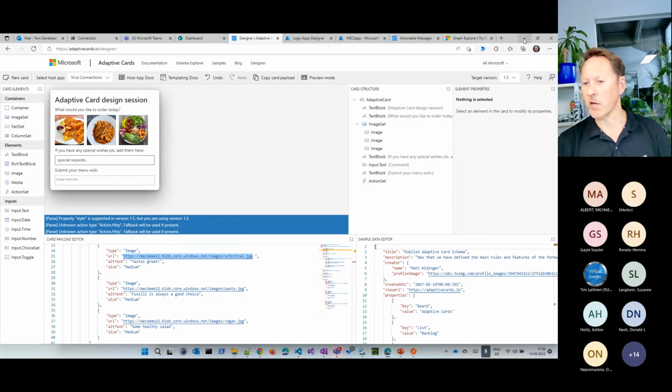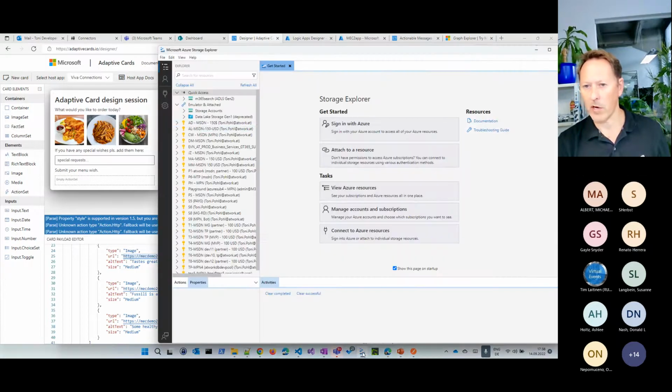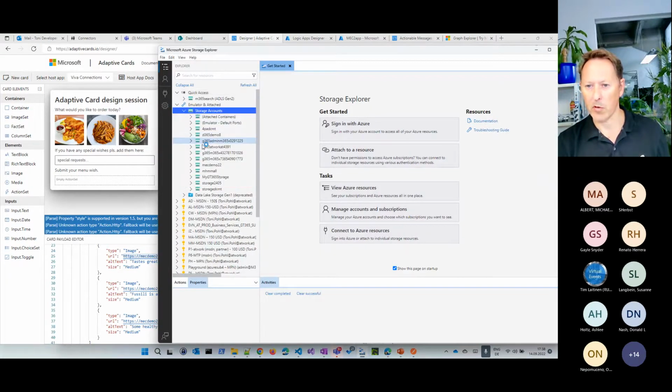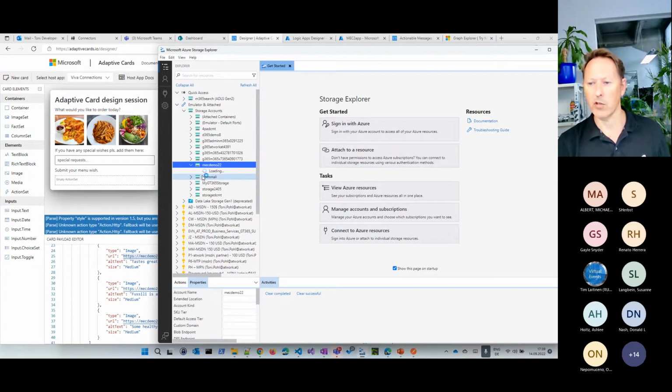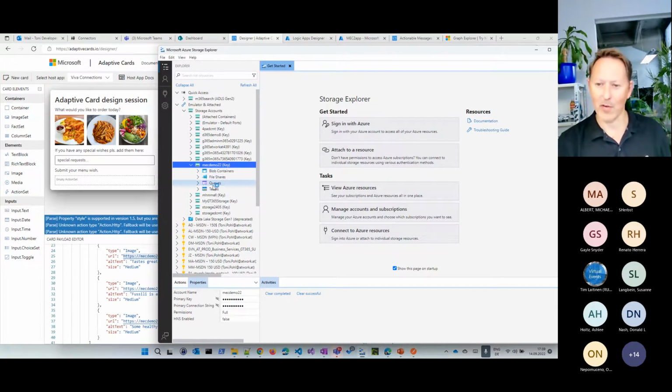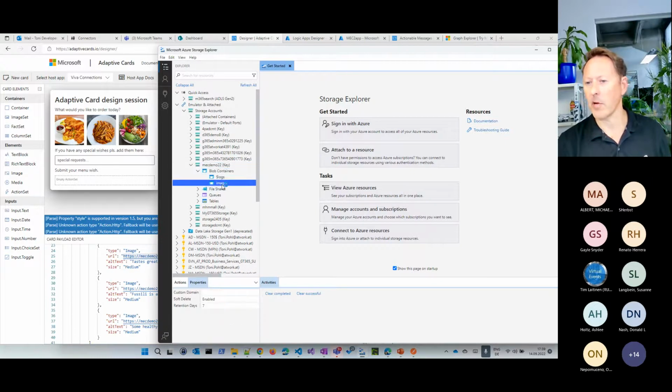So this must be a requirement for us so that the card can be rendered correctly. And I've opened my browser here, my Storage Explorer, to show you the Demo 22 account here. In this storage account, it's a public Azure storage account, or better, a storage account with a blob container that has public access.